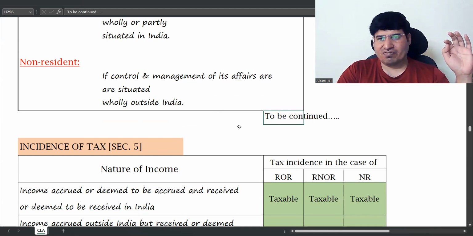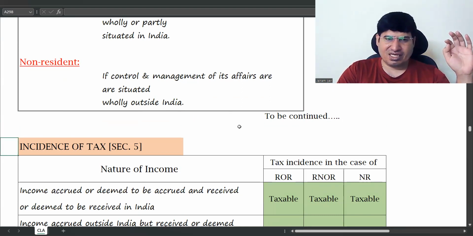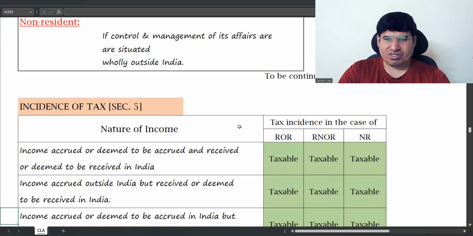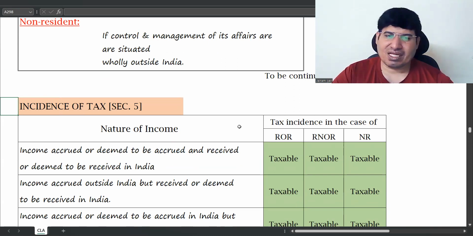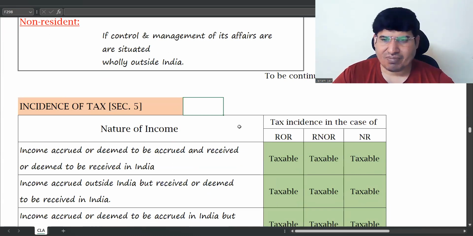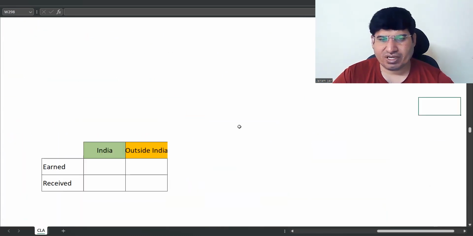So now next we'll talk about is incidence of tax, which is a very important topic. Because this is a new topic, I'll just go for a break, and then we will come back.